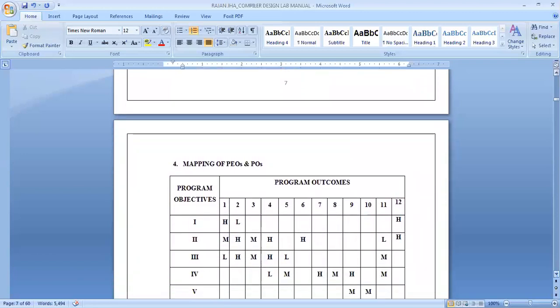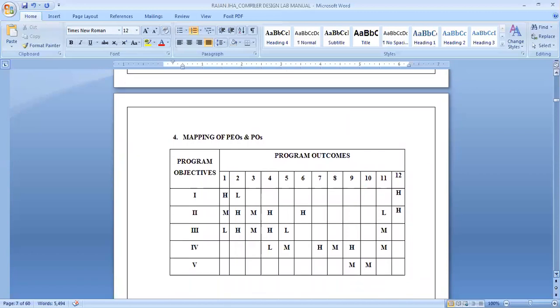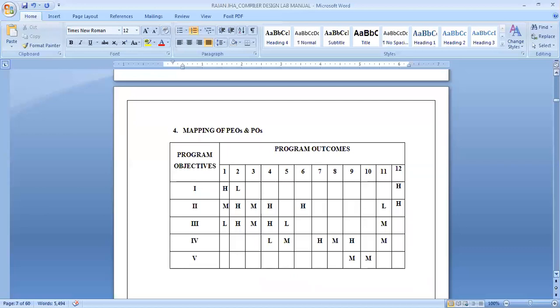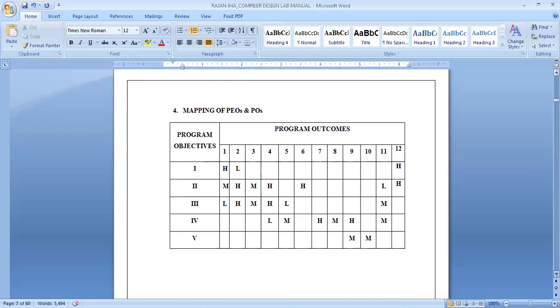This is the mapping of program educational objectives and program outcomes. In this table, H represents high, M represents medium and L represents low.